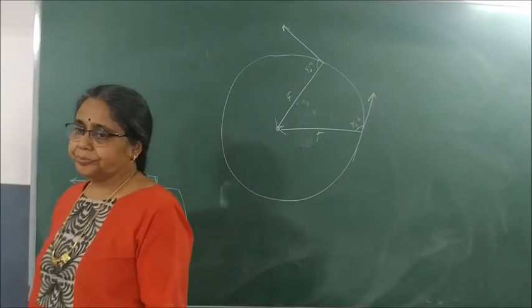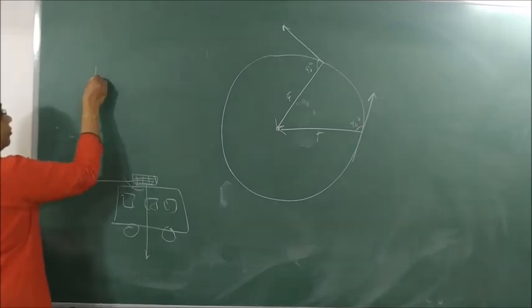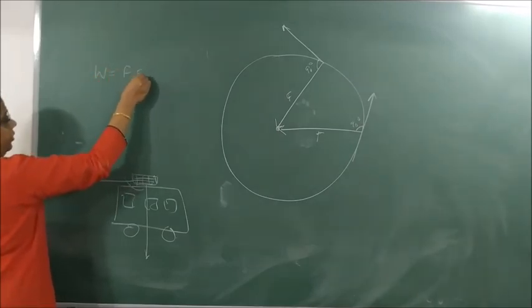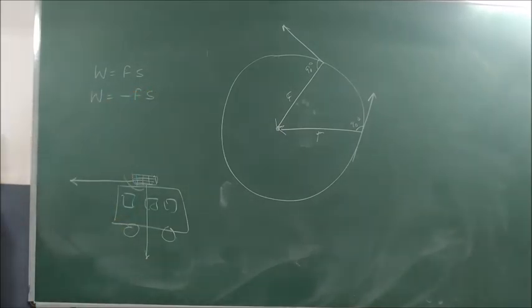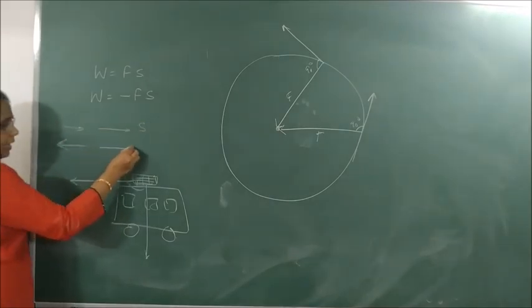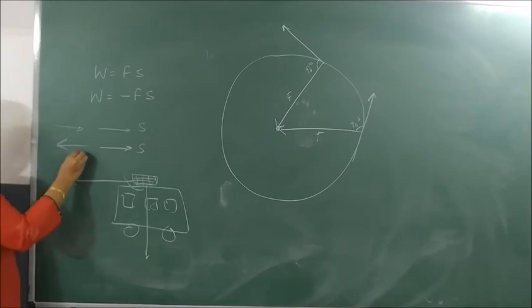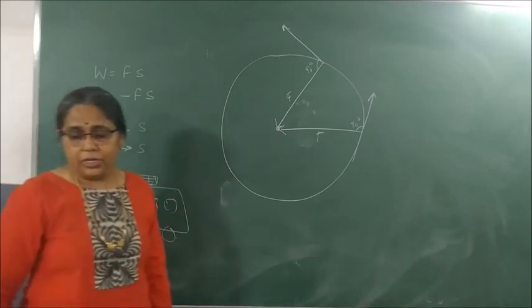Done? Drawn? So, today we studied what? If it is positive work, W is equal to Fs. If it is negative work, W is equal to minus Fs. Zero work means W is equal to 0. Examples of positive work: when force applied and the displacement are in the same direction. Negative work: force applied and displacement in opposite direction. When force applied and displacement are in perpendicular direction, it is what work? Zero work.